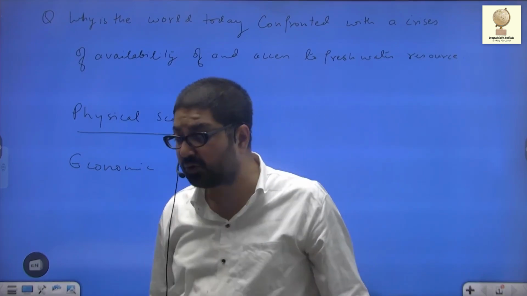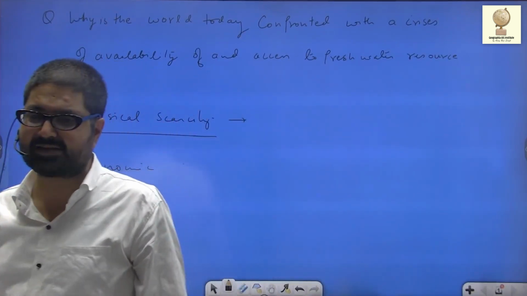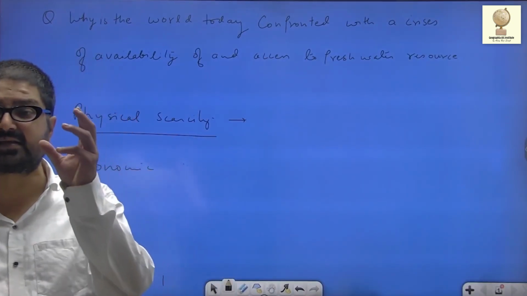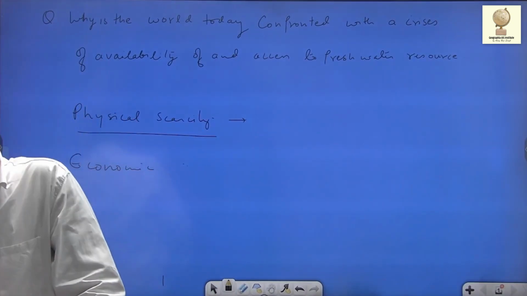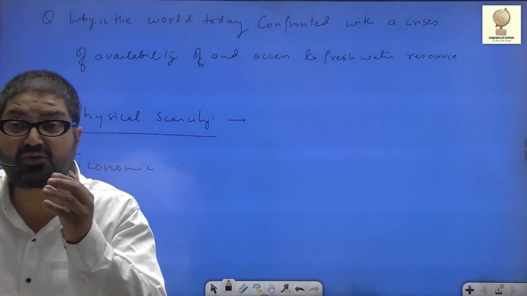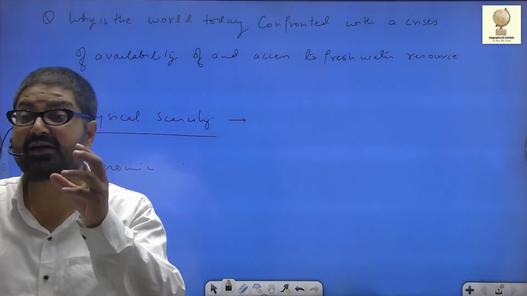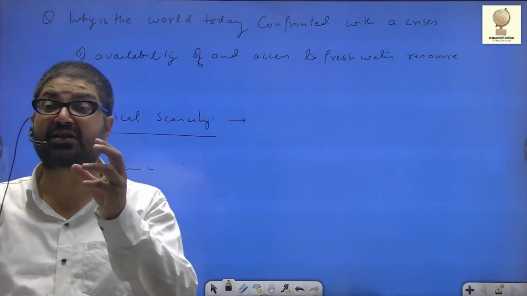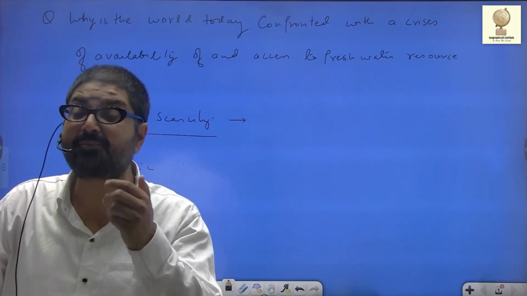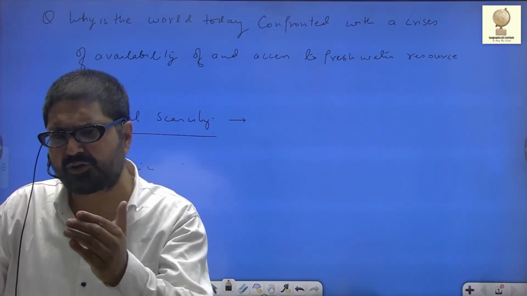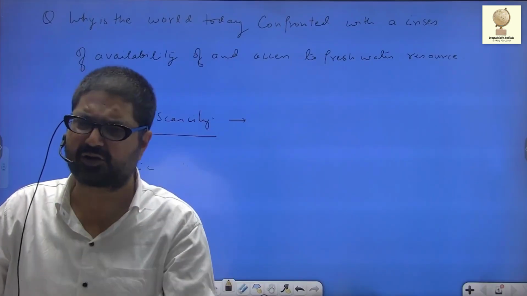Now let us come on to the causes. What are the causes of water crisis? The major cause that has been witnessed nowadays is climate change. Basically, climate change has led to shifting weather patterns. Weather pattern is shifting. The severity and intensity of droughts have increased. Increased temperature, unpredictable rainfall, all have contributed to reducing the availability of fresh water.